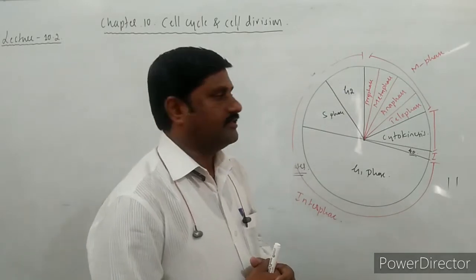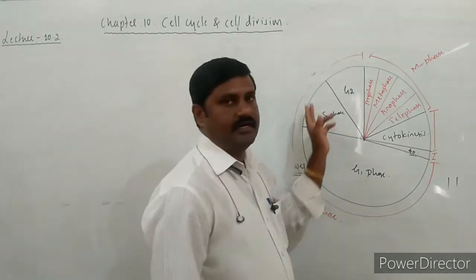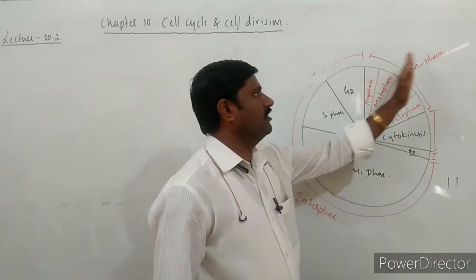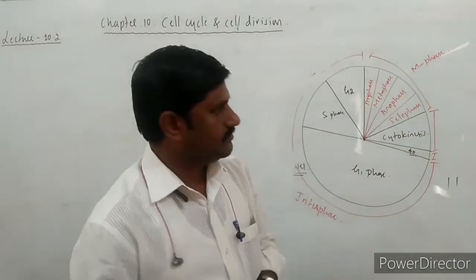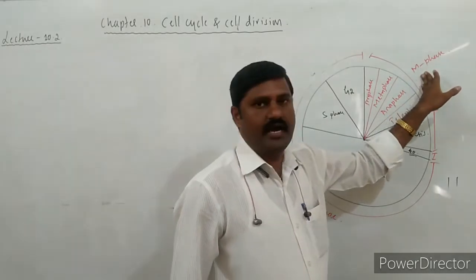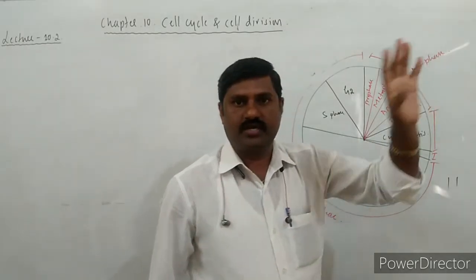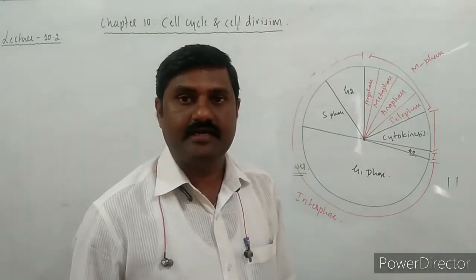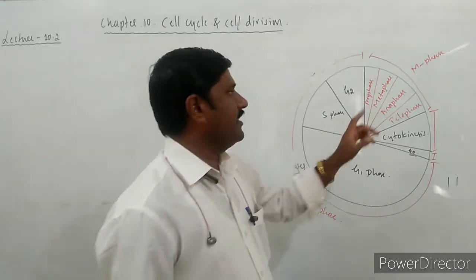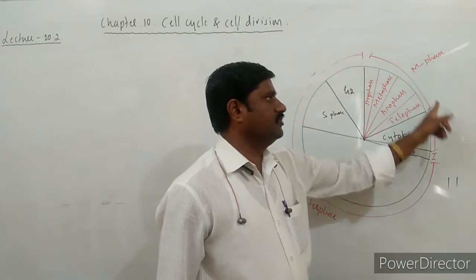So all these are the things that we studied in a detailed manner, and it is followed by the M phase or the division phase, also known as mitotic phase, which contains 4 stages during nuclear division. Why? Because there we come across 2 divisions.